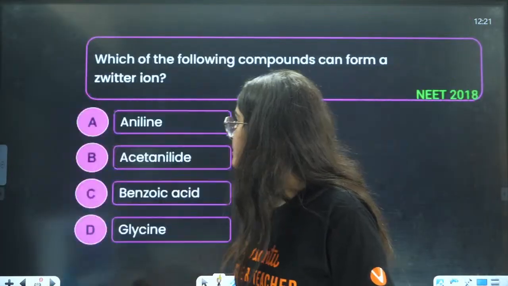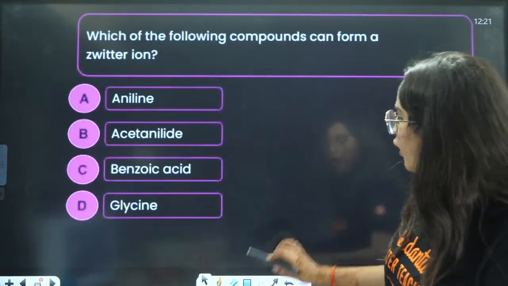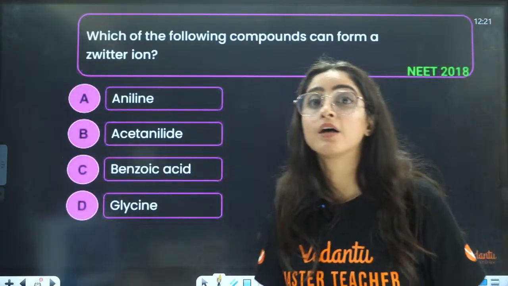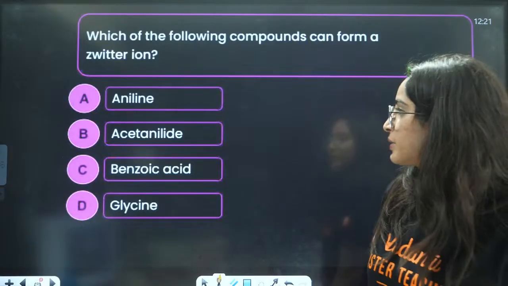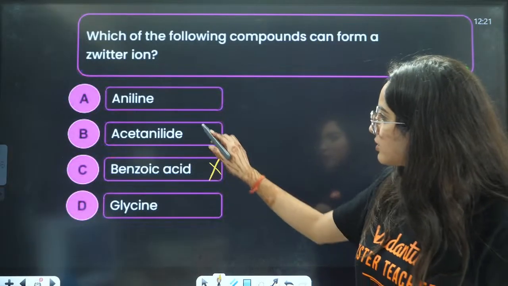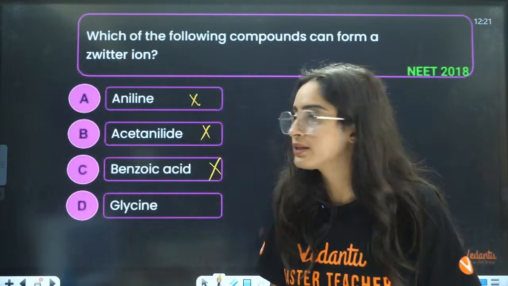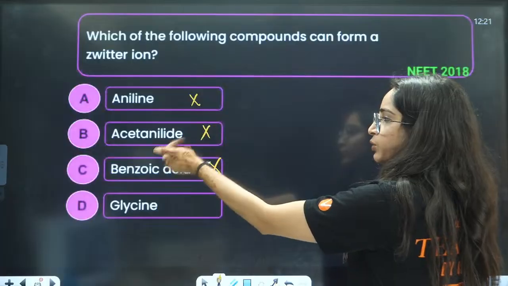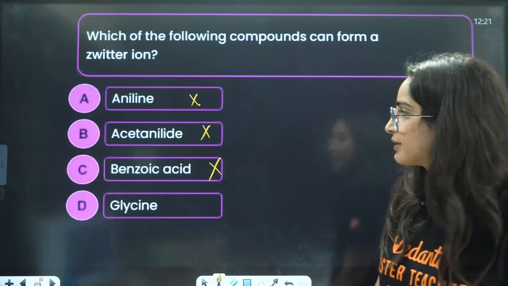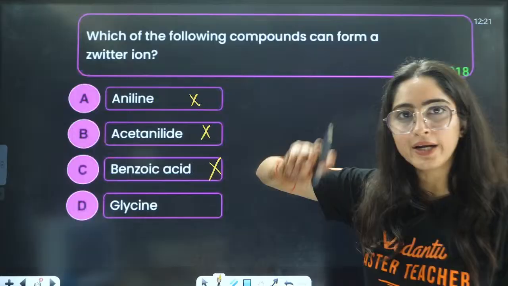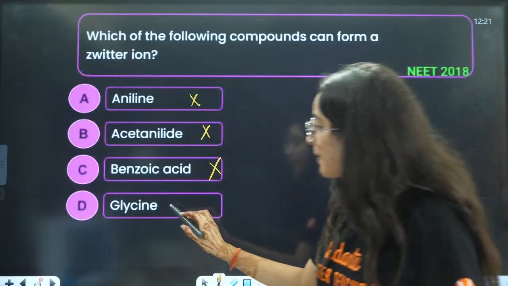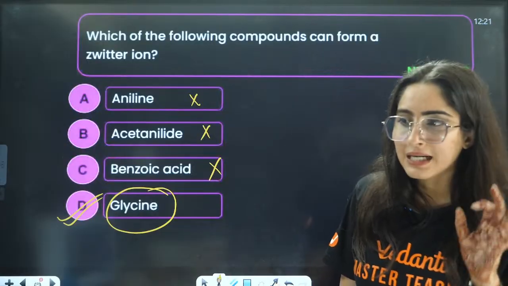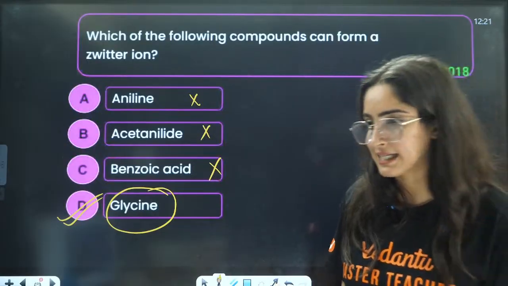Next is, which of the following compounds can form zwitter ion? Which amino acids can form zwitter ion? So this cannot, this cannot, this cannot. We have done this yesterday. What is acetanilide? What is aniline? What is benzoic acid? We have already done that. There is no acidic or basic unit in those compounds themselves. But in glycine, which is an amino acid, you have that acid and basic unit. So D is the correct answer.